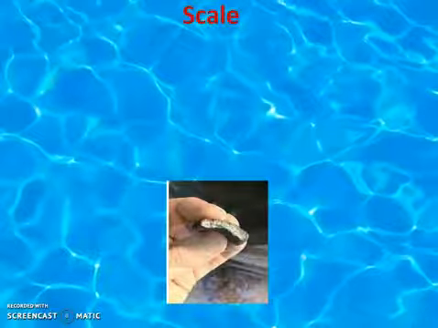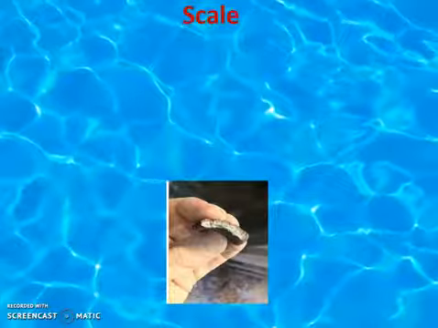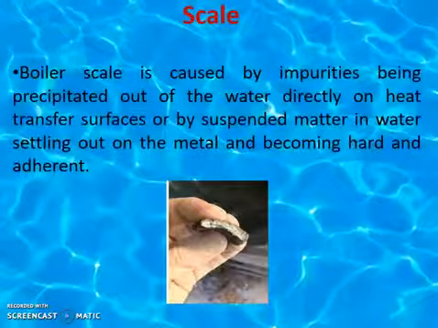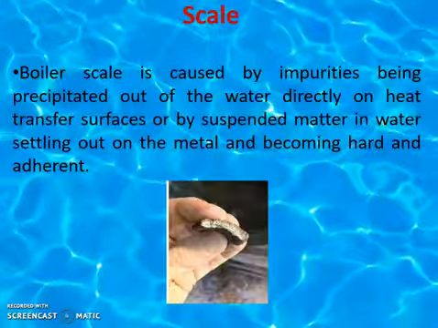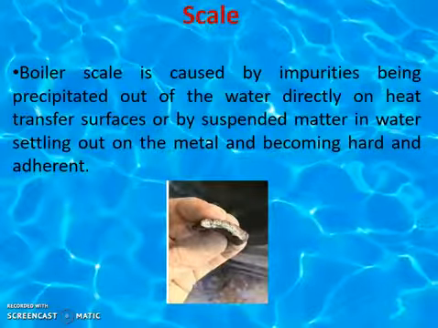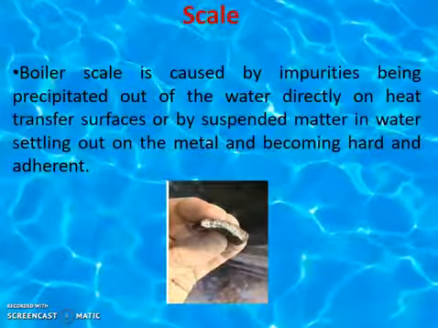So what is scale? As you see in the picture, it is a hard substance containing impurities which are precipitated on the inner side of the boiler.